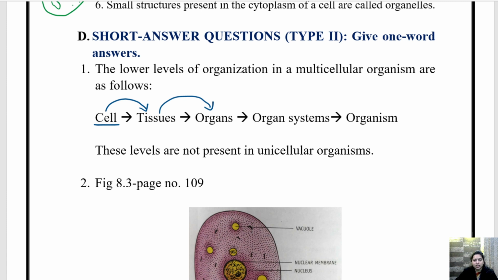All right, now when organs are clubbed together they form an organ system and hence become the organism. Getting it? This is the lower level of organization in a multicellular organism.